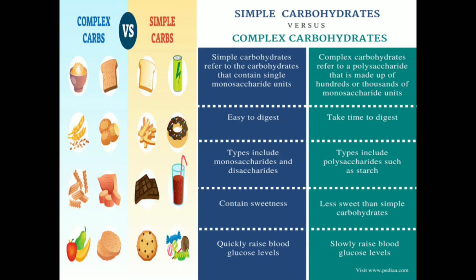Simply, you can see that complex sugars take time to digest, whereas simple sugars like glucose, which you can get from bread, donuts or a cup of rice, are easy to digest. That is number one.